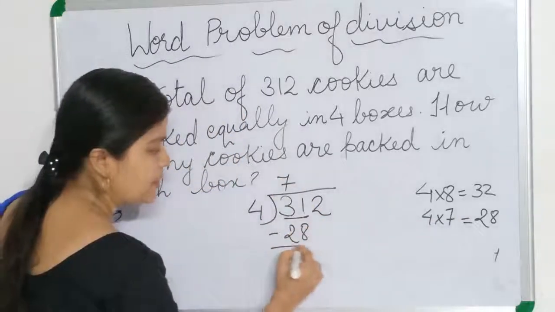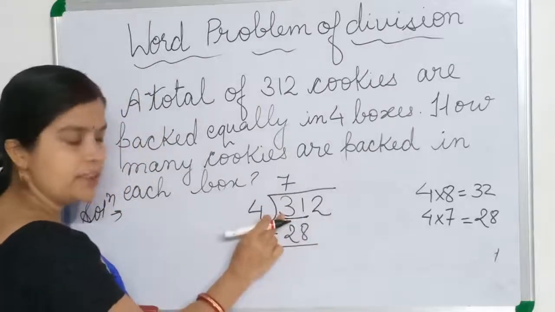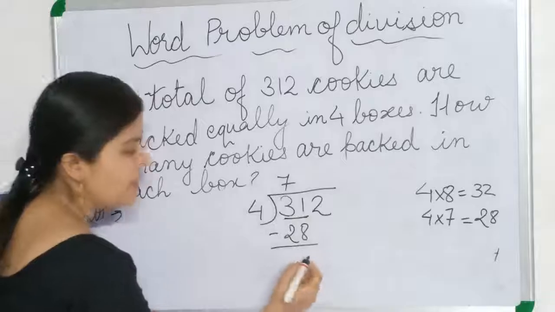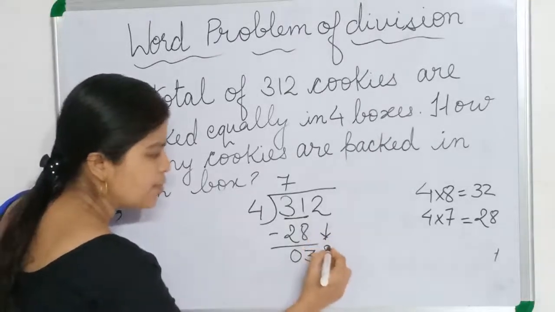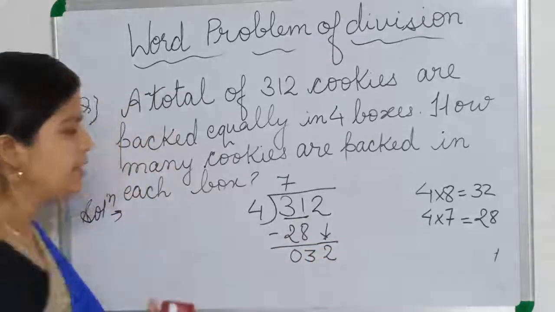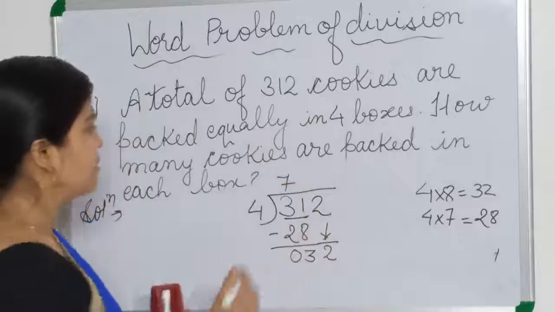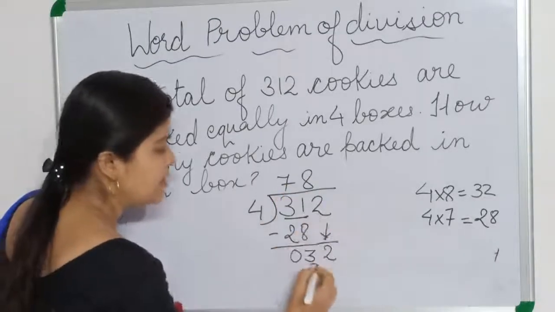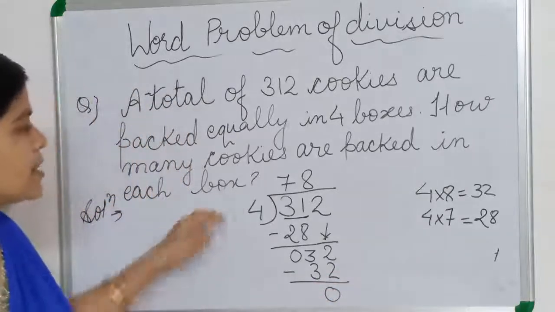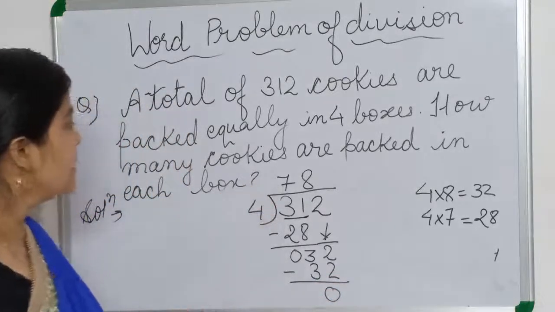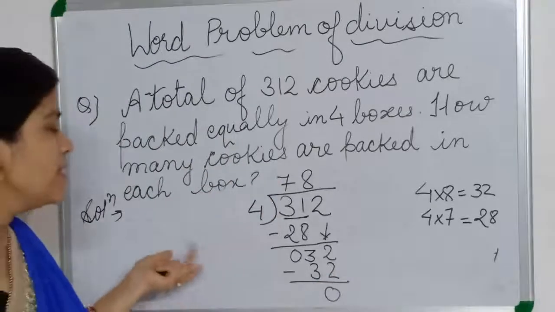Now we will subtract it here. We have to borrow 1 from 3. So 11 minus 8 will be 3. Now we will pull it down. Okay, this 2 we will pull it down. Now it is 32. We know 4 8s are 32, means 8 times, 32 is coming. So here it will be 8. And now we are getting no remainder, 0. So it means we are packing 78 cookies in each of the boxes. So our answer is 78.